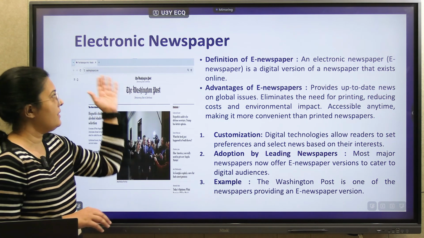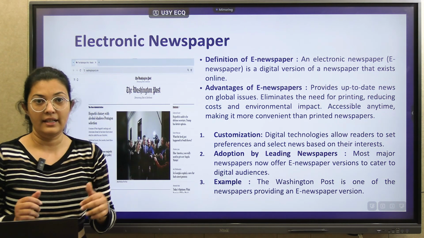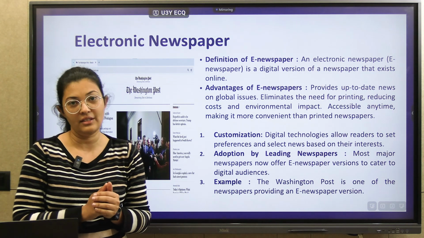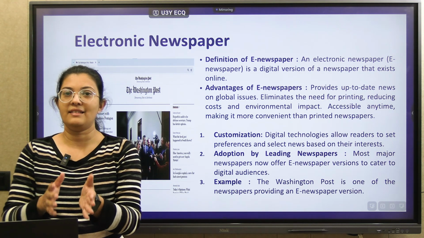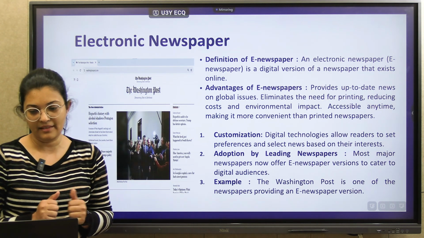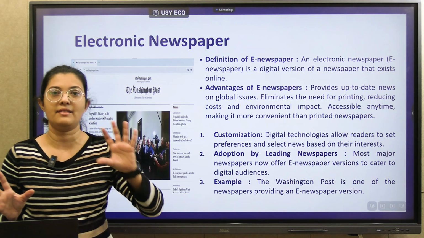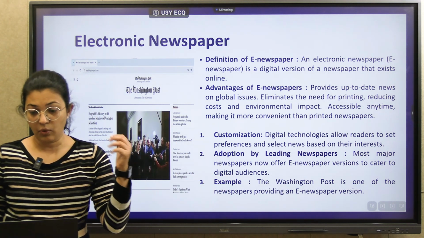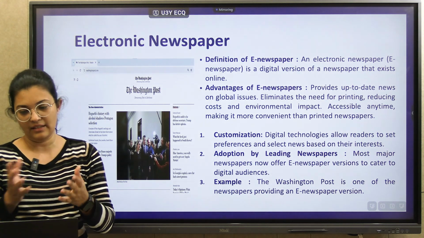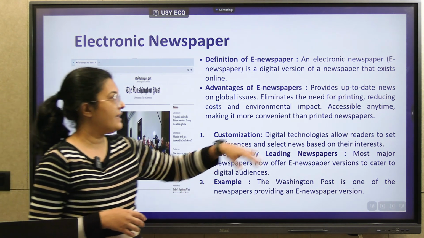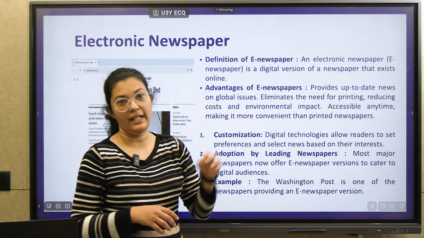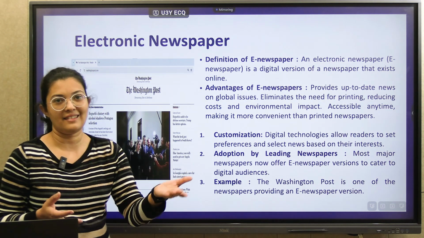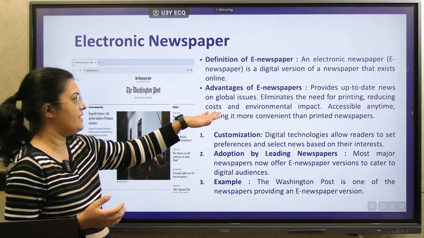The second is the electronic newspaper, right? Traditionally, we have a physical copy of the newspaper, but nowadays an electronic copy of the newspaper is available. It is the same as the physical one, but it is a digital version. What are the advantages of using the digital version? We can get up-to-date news, right? In the physical copy, what is the problem? We get the news the next day, but that is not the case in this.